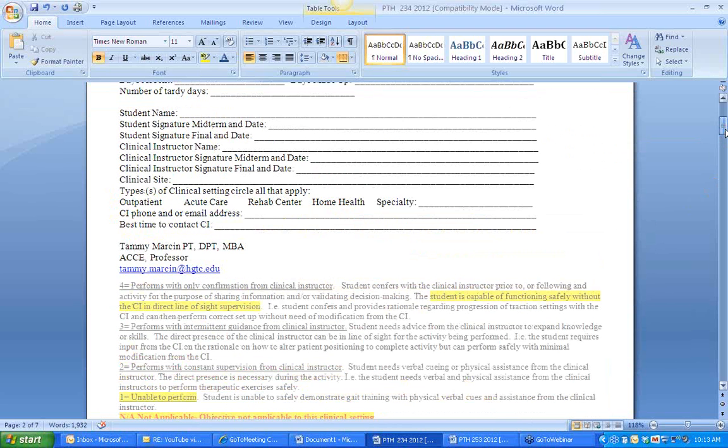I know that we mentioned at some point before we started, you wanted to reiterate that I need to sign something. Yes. At midterm and final, the clinical instructor and the student both need to sign each other's assessment. So this is a clinical instructor's assessment. The student signs it, validating that the CI went over it with them, that they reviewed it, and then the CI signs it. The CI is also supposed to sign the student's self-assessment. Okay. That way we know that the student actually went over their self-assessment with their CI.